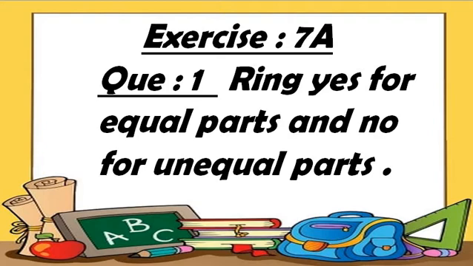Understood, my dear students? So a fraction shows the whole part. Now, what are the denominator and numerator?